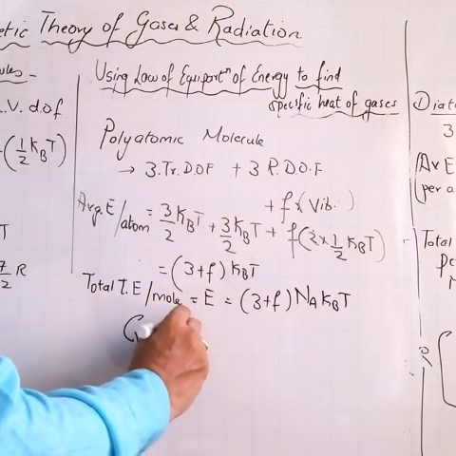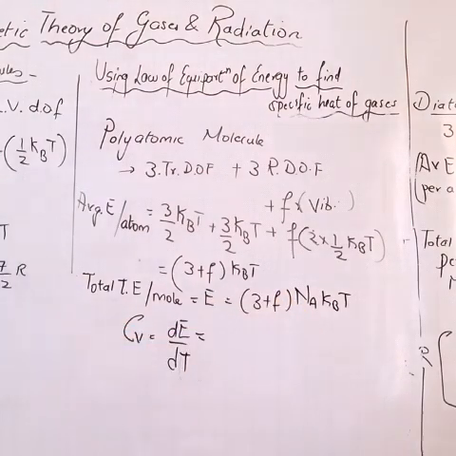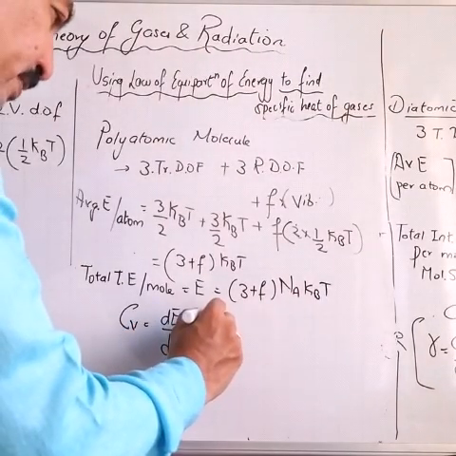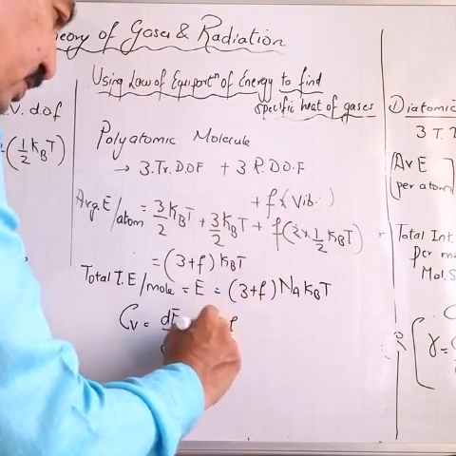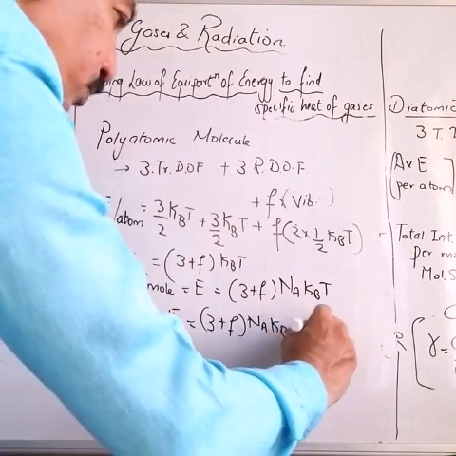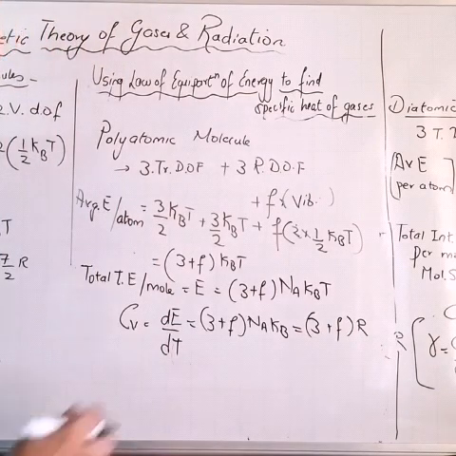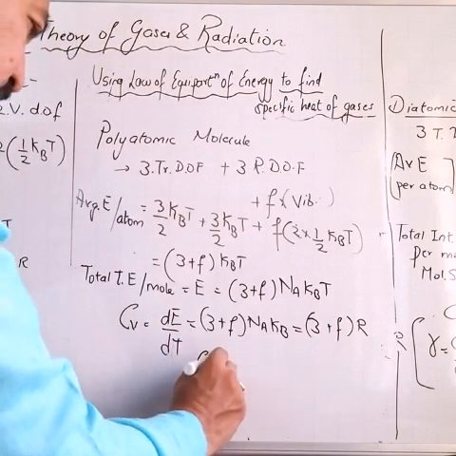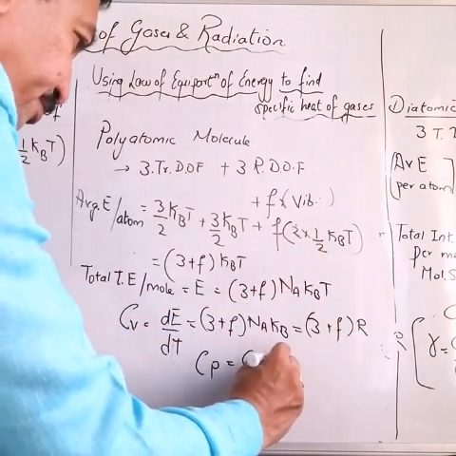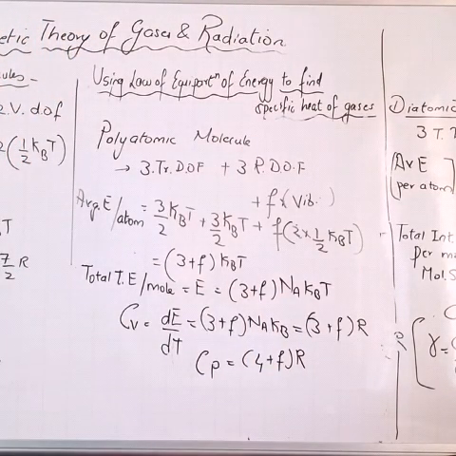It will be dE upon dT, capital T. When you differentiate this with respect to temperature, I get this as simply (3 plus F) into Na kB, or (3 plus F) into capital R. Similarly, I will get Cp as (3 plus F) R plus R, that is (4 plus F) into capital R. Okay, I got Cp, I got Cv.